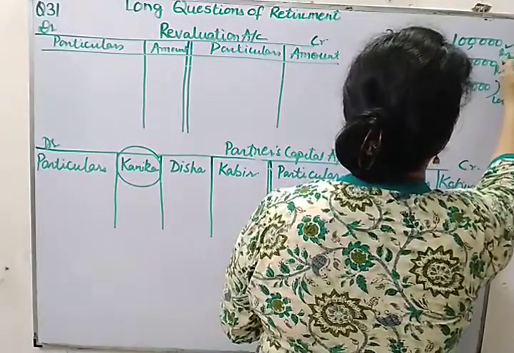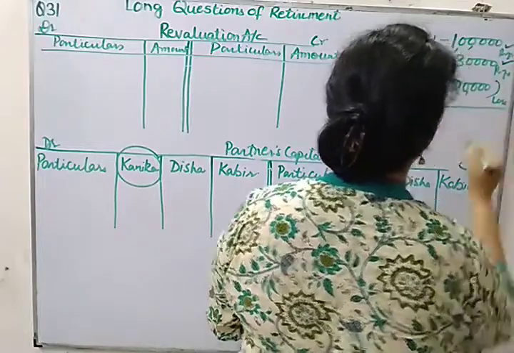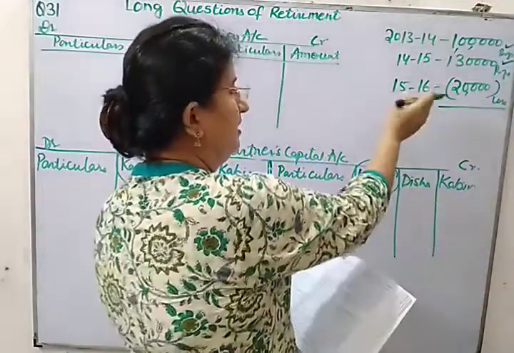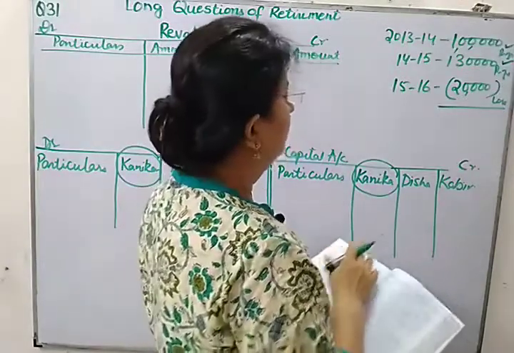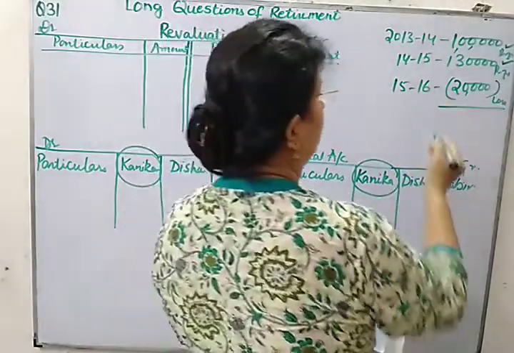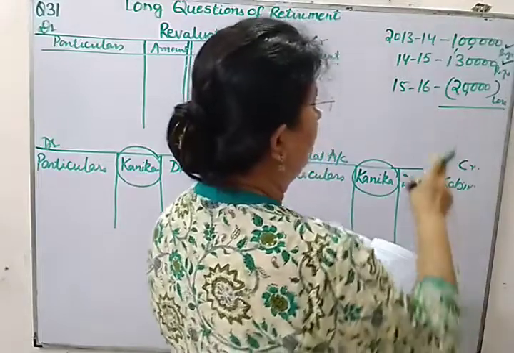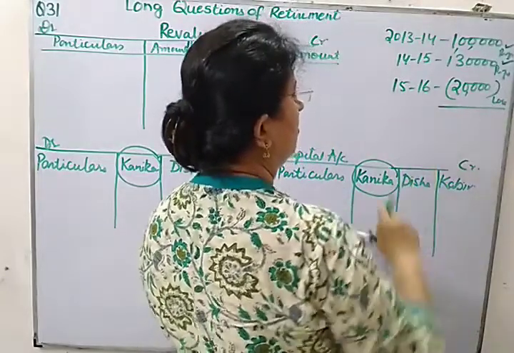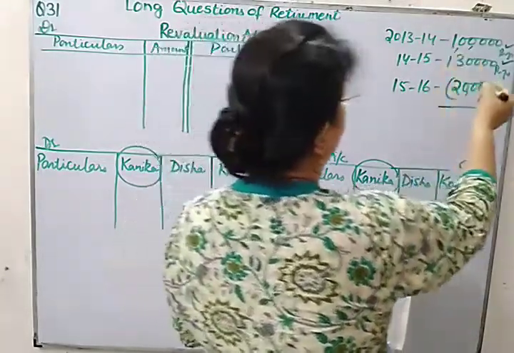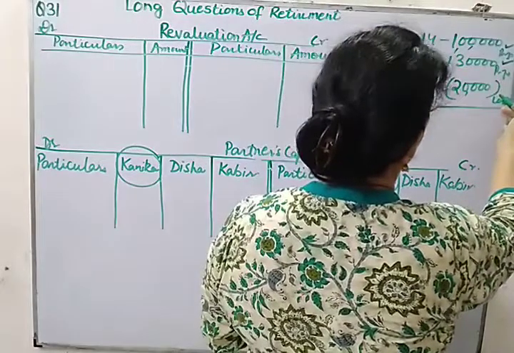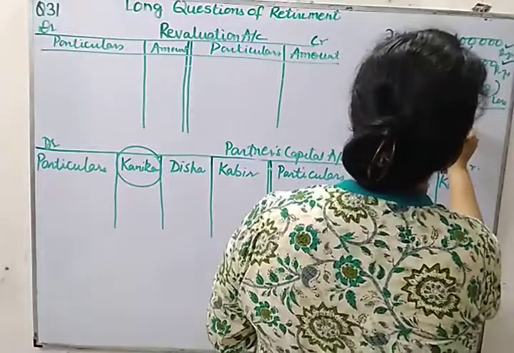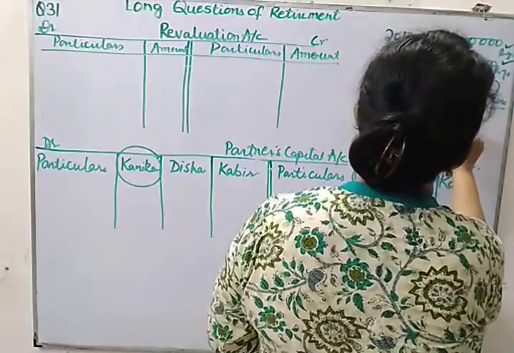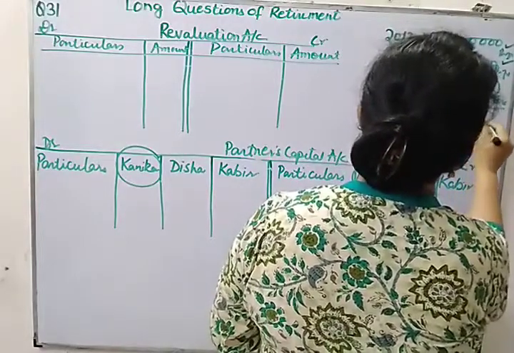But this is a loss, and she is retiring on 1st April. Just before the retirement, it means they have not distributed this loss. So if you add it up, it will be 2,30,000 minus 20,000, which will give you 2,10,000.